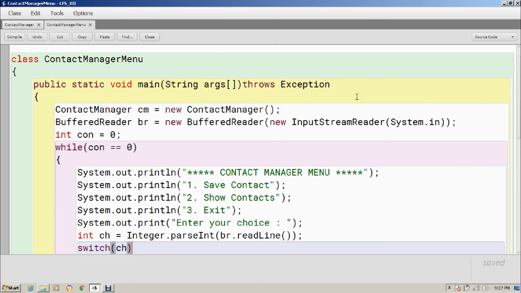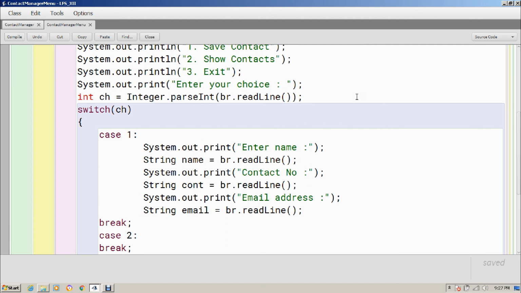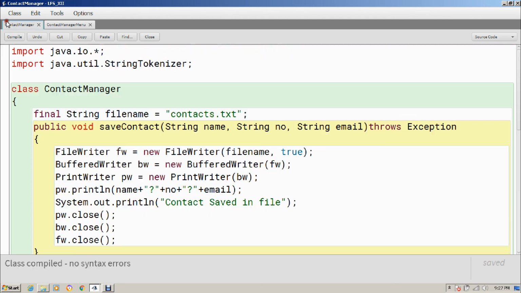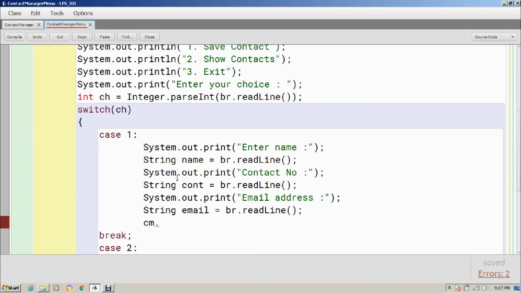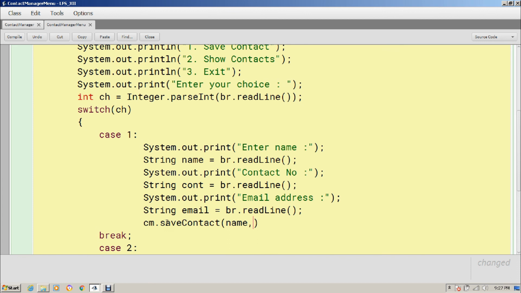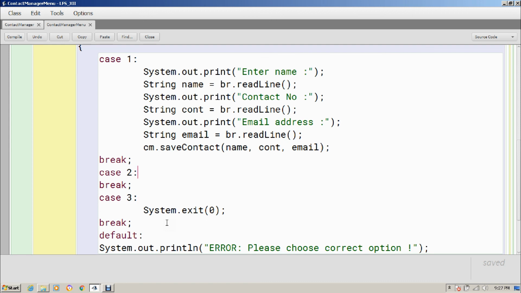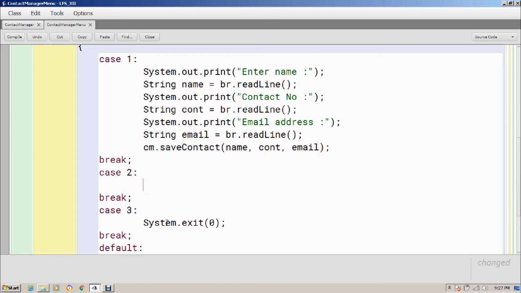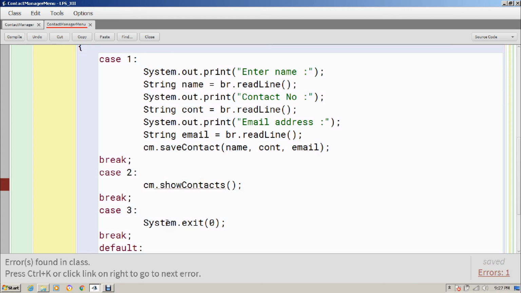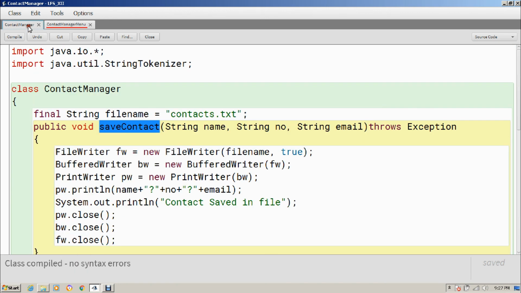Now I will call different methods. Like here, let's see the method name in the contact manager class. The first method is save contact, so I will call this method only, cm.saveContact, and I will pass name, contact number and email address. Similarly I have to show contacts in case 2. So in case 2 all that I need is to call showContacts, because I need not pass anything, and everything I have printed in showContacts itself, so nothing to be done here. Now showContacts is showing an error. Okay, let's see what the method name is.